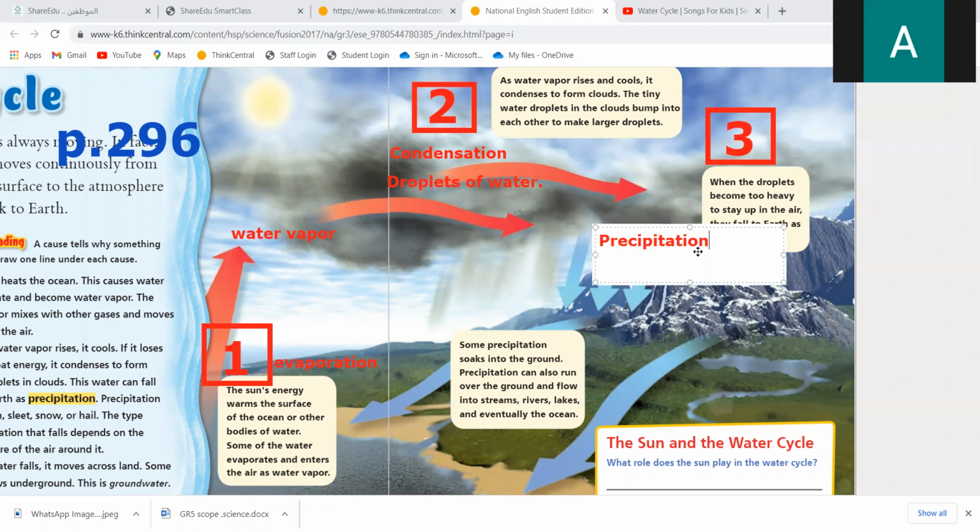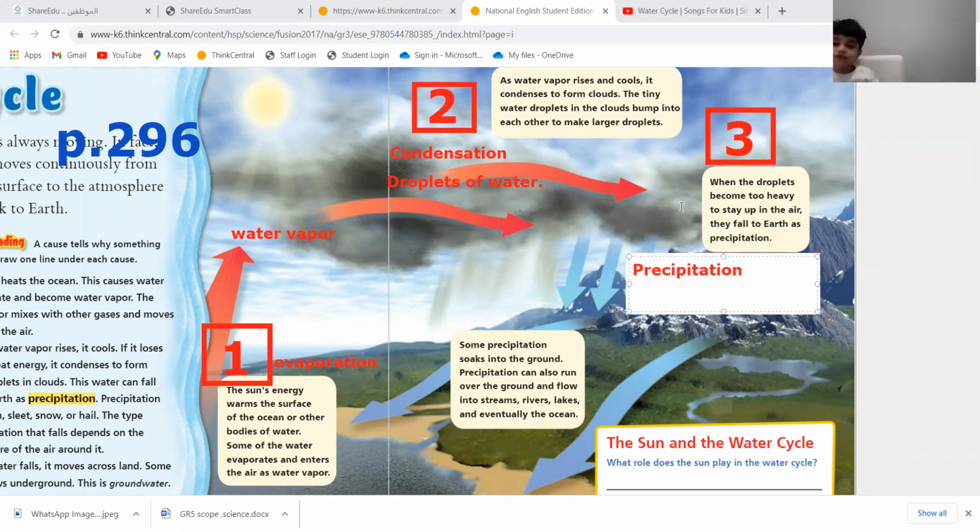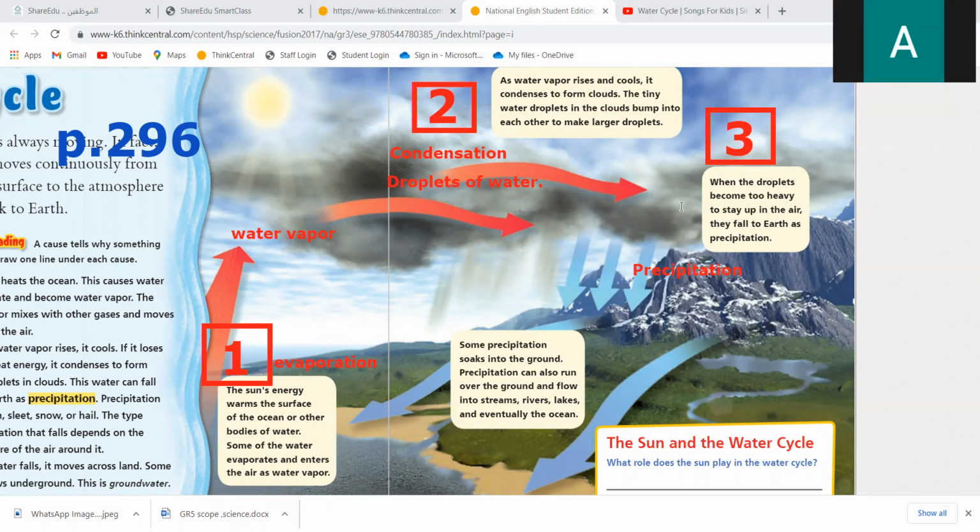Precipitation. Now, when the water falls down to the ground, it goes down from the mountains to the rivers, to the lakes, and eventually, do you know where they meet? The river will meet the ocean. So it's going to be back to the ocean, all the water.